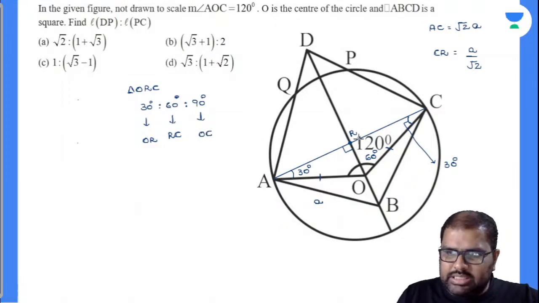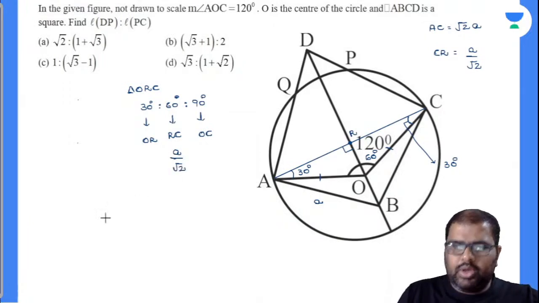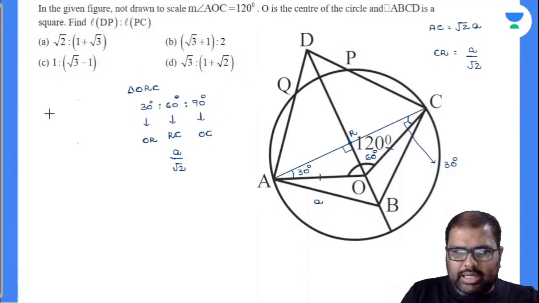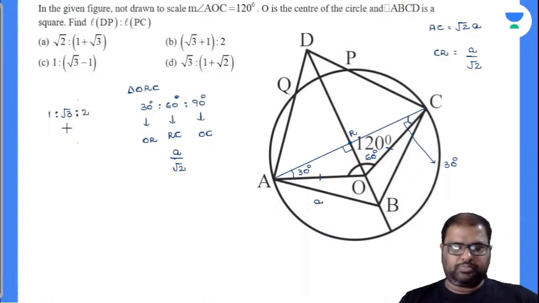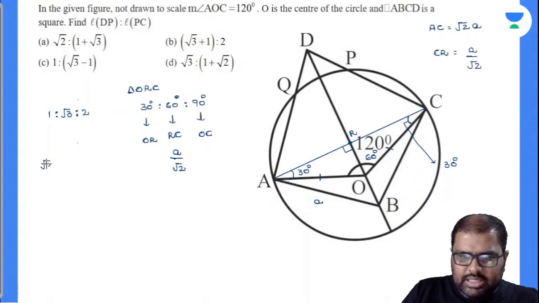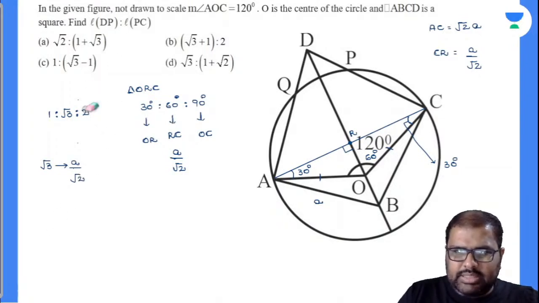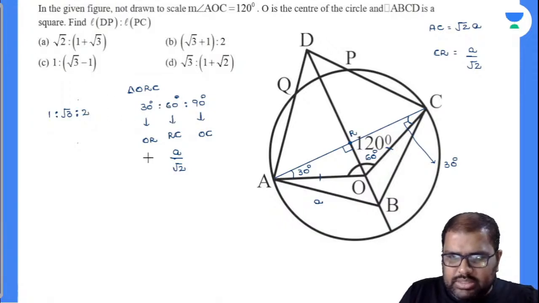Now, what is your RC value? RC value you have just calculated, it is A by root 2. Now this is the root 3 value. A 30, 60, 90 degrees triangle will be in the format of 1 is to root 3 is to 2. Now the root 3 value is equal to A by root 2. Now how much will be the 1 value? Anybody? It is A by root 6. Yes, it is A by root 6. I'll remove this value there. A by root 6.